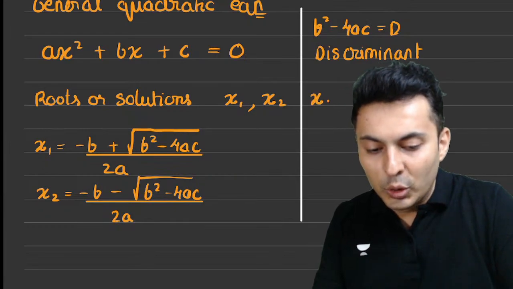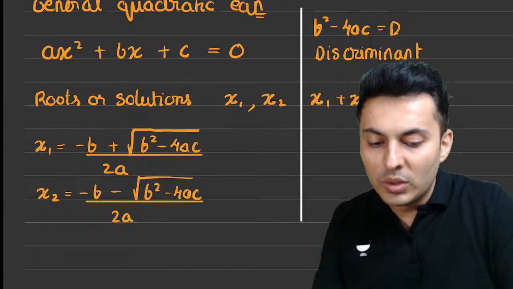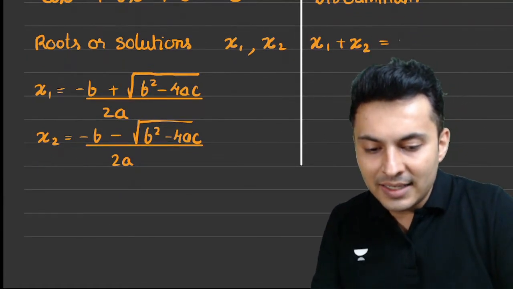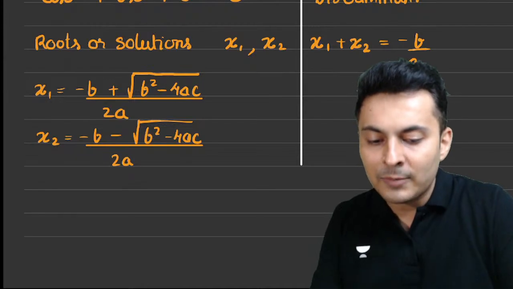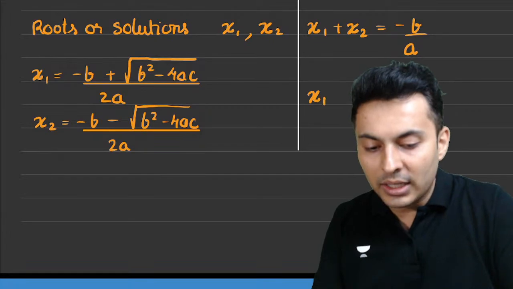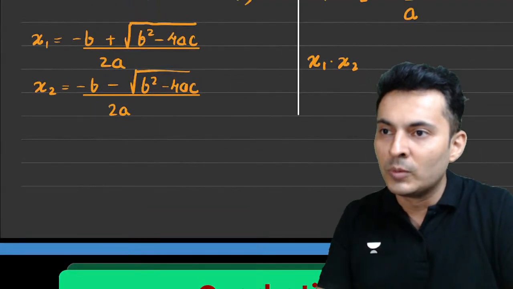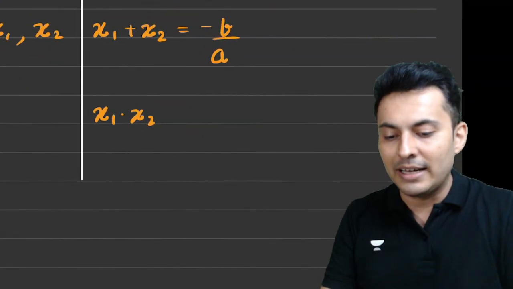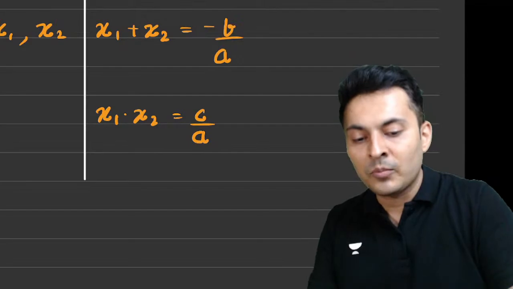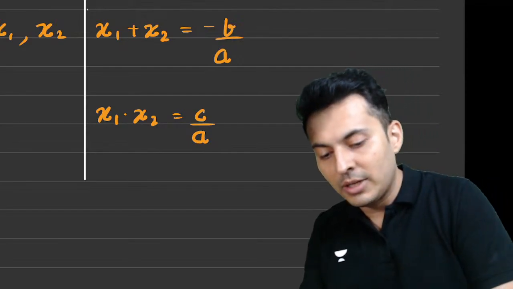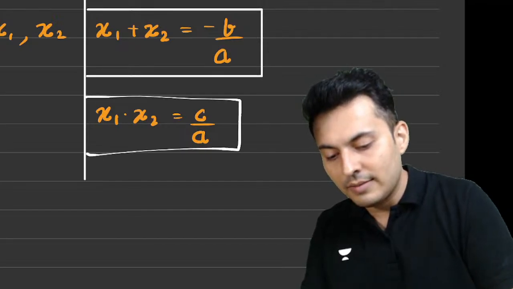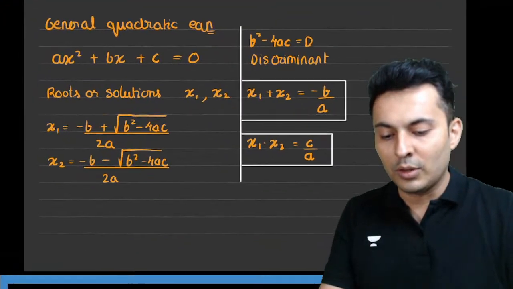Now you should know two more formulas. The sum of the roots, if you add the two roots x1 and x2, what will it be? The answer is minus b by a. But if you take the product of the two roots, x1 into x2, my dear students, then what is it going to be? It is going to be c by a. All these are important formulas.